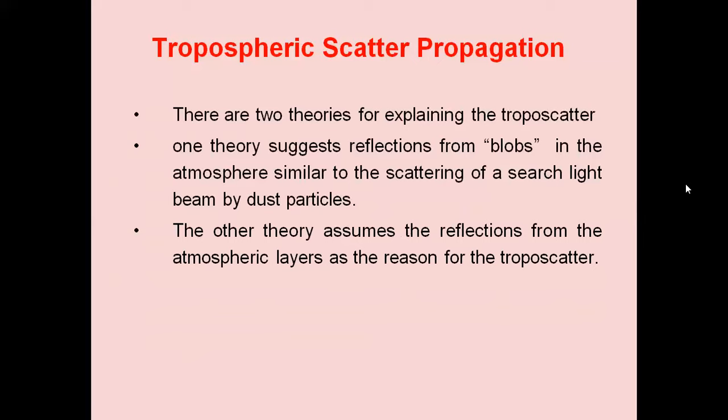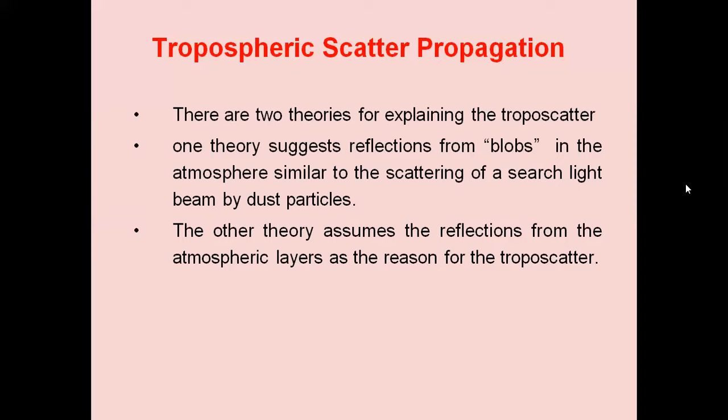The other theory assumes the reflections from the atmospheric layers as the reason for the troposcatter. So we are receiving sufficient energy at the receiving antenna to make a useful communication system. Only forward scattered waves are received by the receiver. Some of them will be back scattered and some are not scattered, and the reasons for scattering are not fully understood.